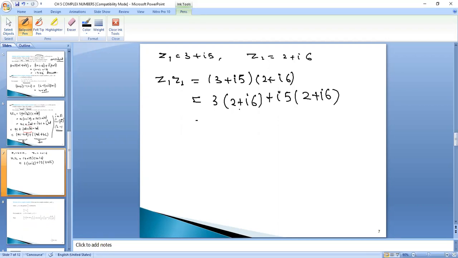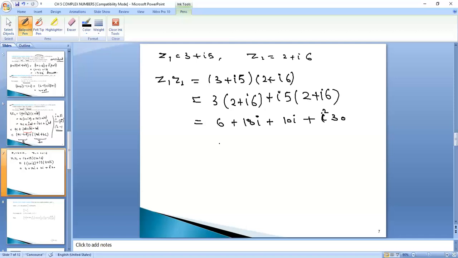Now, 3 twos are 6, 6 threes are 18 iota, 5 twos are 10 iota, iota into iota, which means minus 1, right? I'll write in the next step. 6 fives are 30, right?